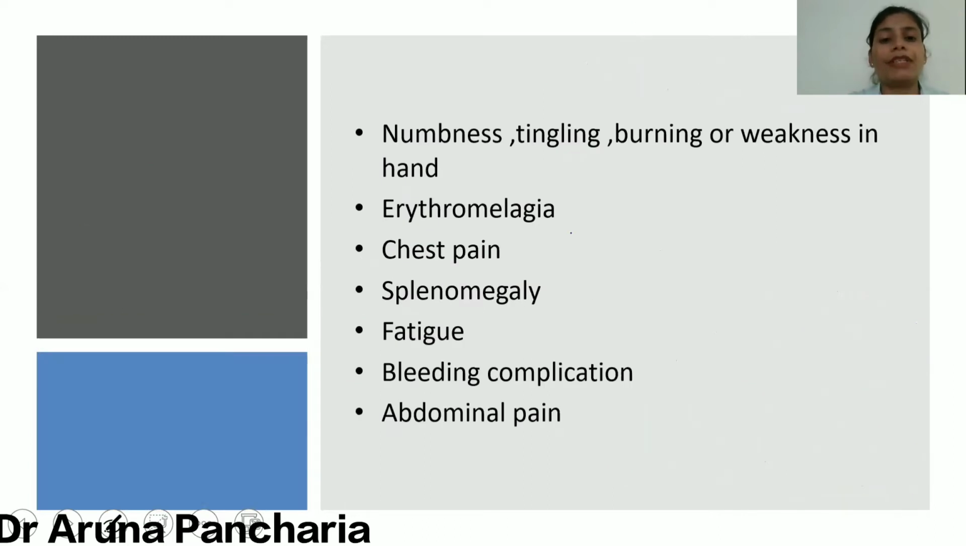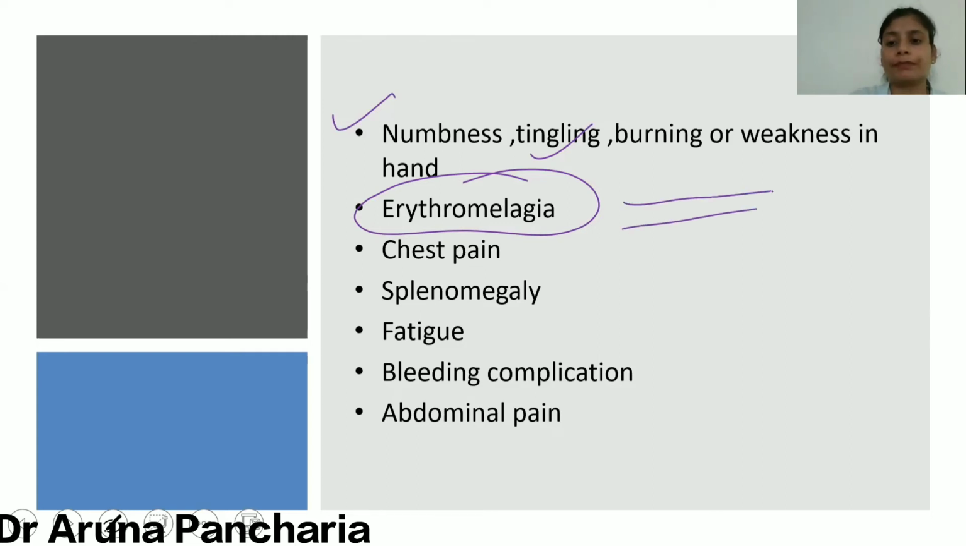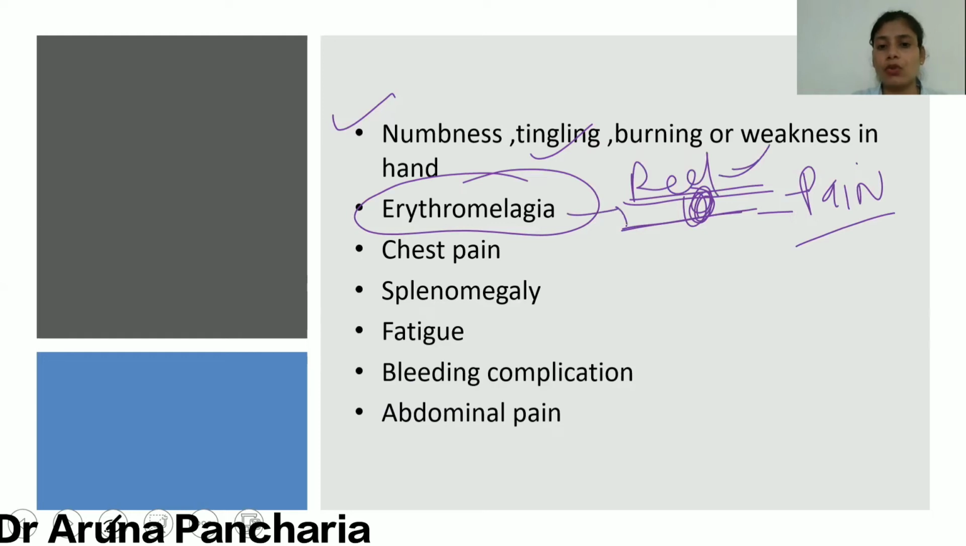Now, other important features are numbness, tingling sensation, and erythromelalgia. Erythromelalgia is again an important feature. Erythro means redness, melalgia means there is a pain sensation, or painful extremities. This is because in the microvasculature of the leg, in the microvessels, there is thrombosis. So there is pain in the extremity, and the redness is there. So the term erythromelalgia is given.